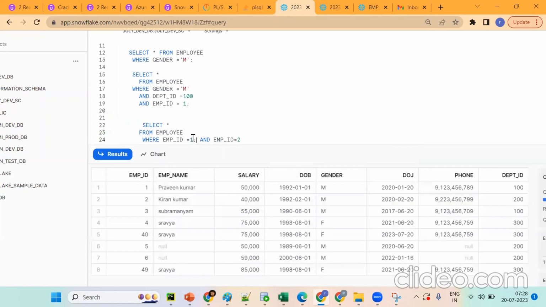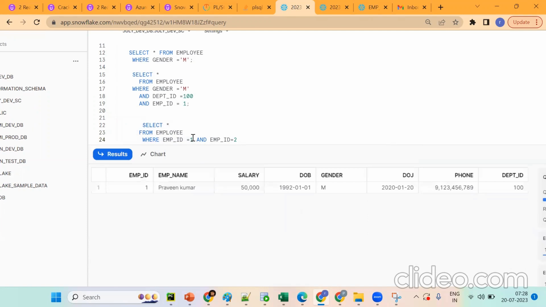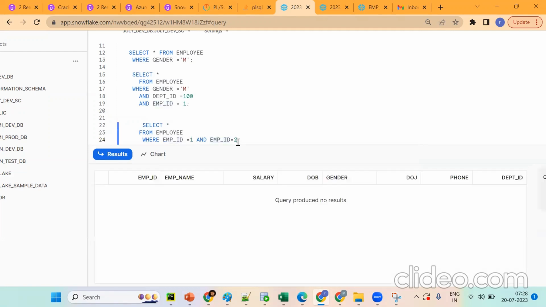Now see what happens. When I put employee ID equals 1, it will give only one record. Now what we are saying is, for one record, it should satisfy employee ID equal to 1 and employee ID equal to 2. Tell me, is it possible? See, it won't give anything. We can use the IN condition.